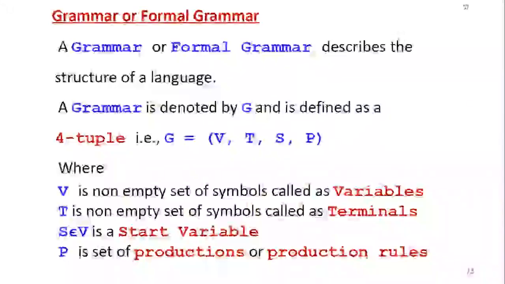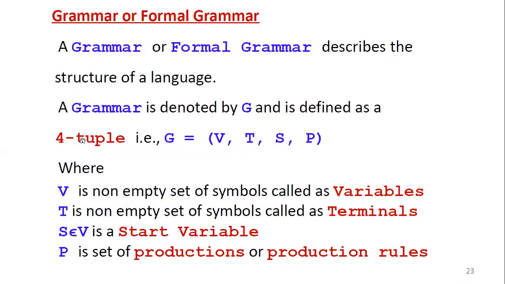A grammar or formal grammar describes the structure of a language. A grammar is denoted by the symbol capital G and is defined as a 4 tuple. What is a 4 tuple? It is a combination of 4 symbols.